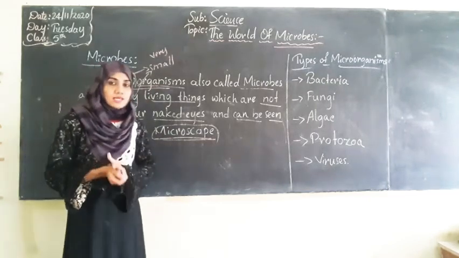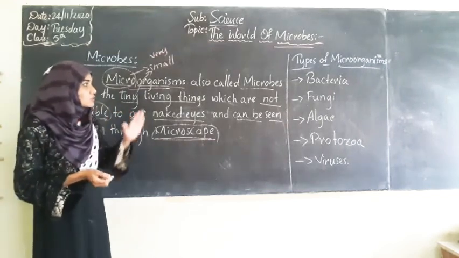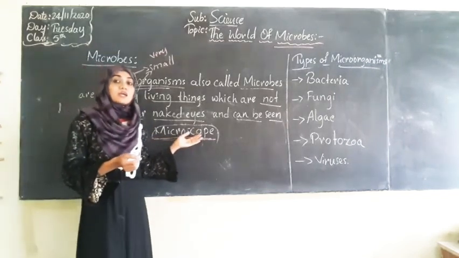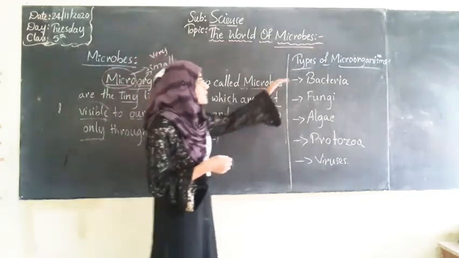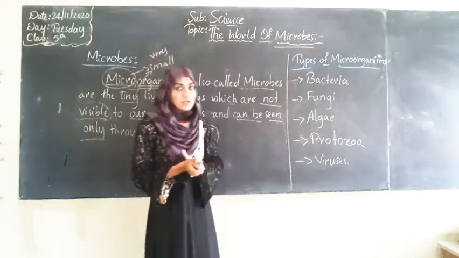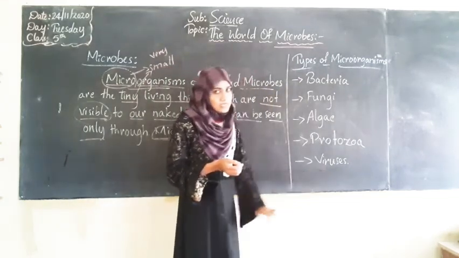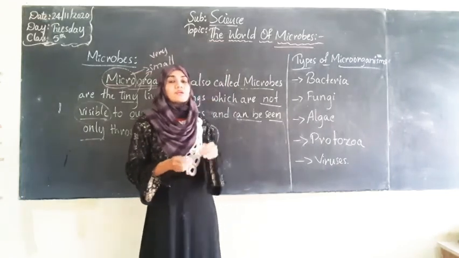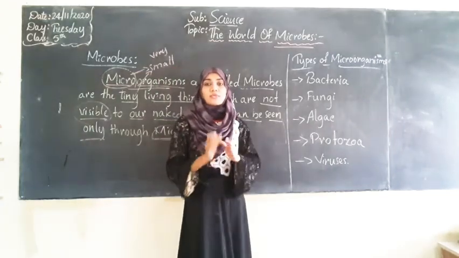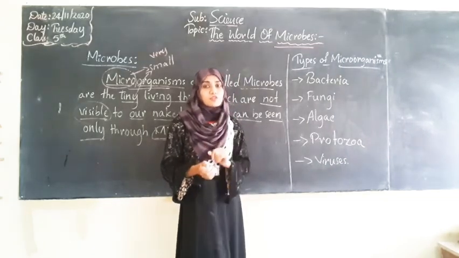So in today's class, we are going to start to learn about the microorganisms. Now we got to know about the meaning of microorganisms. Now we will also study about the types of microorganisms. There are mainly 5 main types of microorganisms, which have been divided into 5 major groups.